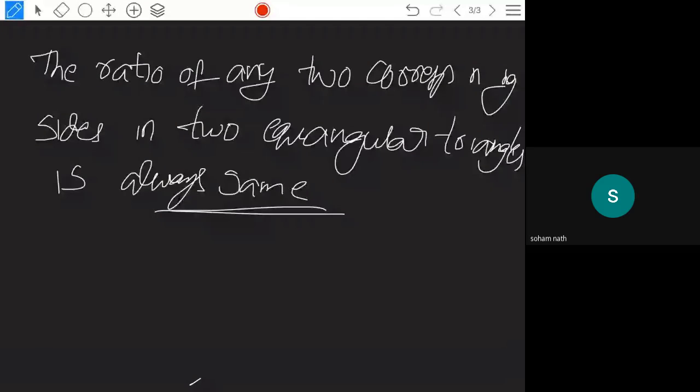Okay. So now let us see the converse of the basic proportionality theorem. Let us do the converse. So, the converse of the basic proportionality theorem.